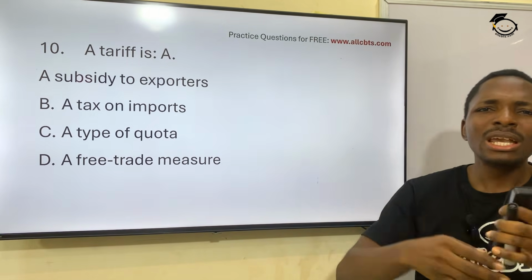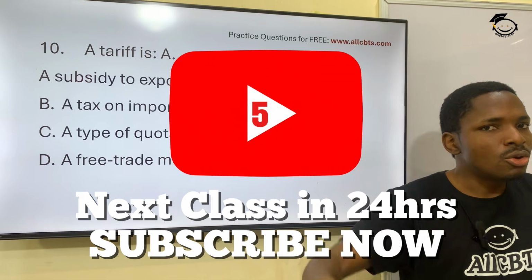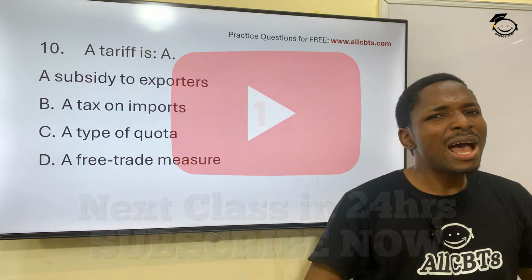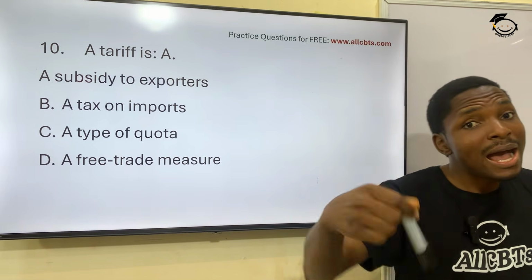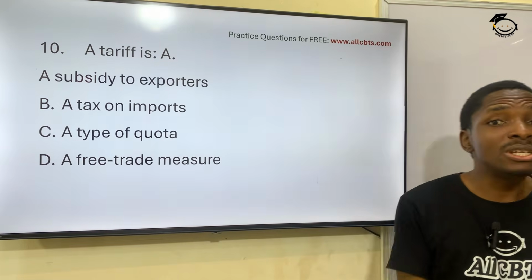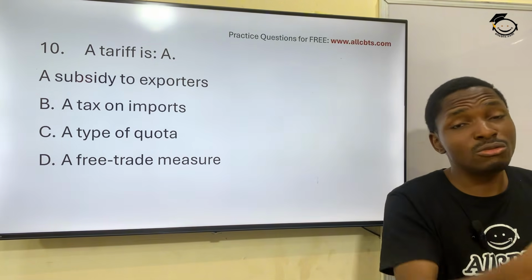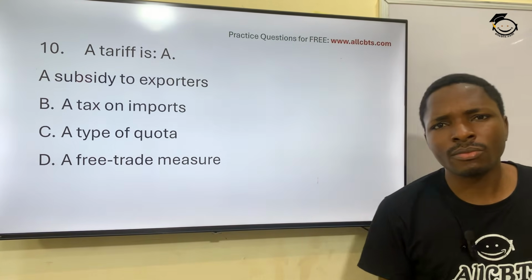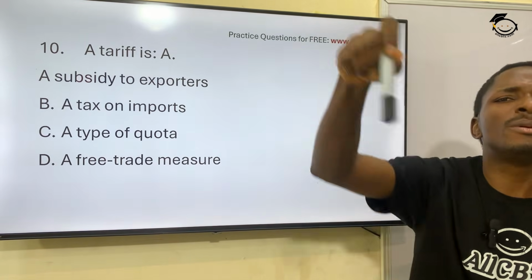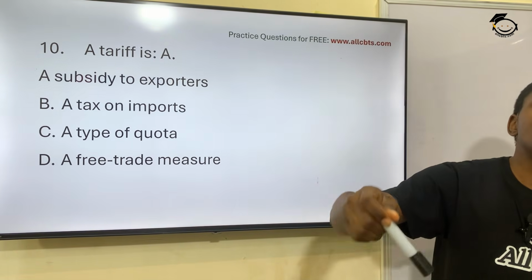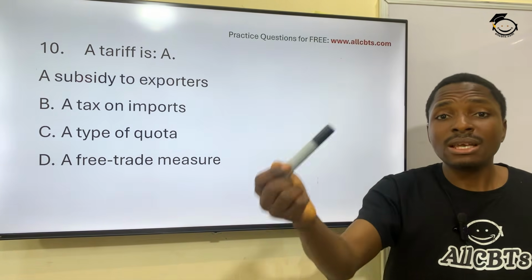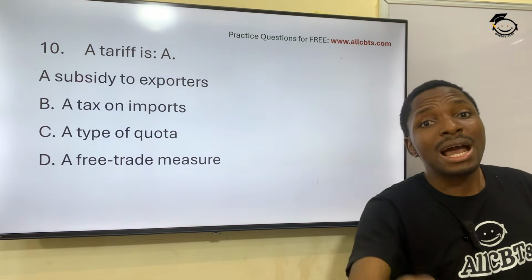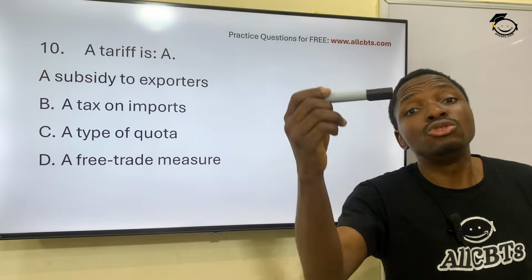What happens is that if that continues, you are killing your local markets, you are killing your local producers. So the government, seeing that the local producers of this marker are struggling because people are not ordering their product since it's a little bit inferior to what's coming from outside, now puts a tariff on the one coming from outside. They put a tariff to the extent that the product coming into the country, which was 17 naira before, by the time the government imposed the tax, jumped to 150.